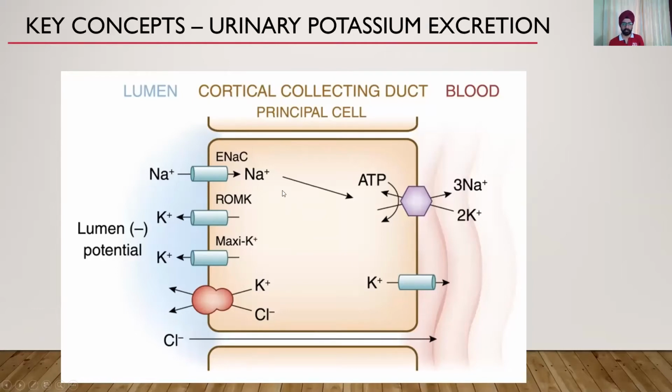So when this is stimulated, sodium goes in more, potassium comes in more here, and through the ROMK channels, the potassium goes out. So the more the secretion of aldosterone and the more the stimulation of ENaC channels, the more is the stimulation of ROMK channels, and that is what takes the potassium outside. So ENaC channels do not directly stimulate excretion of potassium, but it is through this mechanism. Because they increase sodium concentration in the cell, it stimulates the sodium potassium ATPase, which in turn causes potassium influx into the cell and thus efflux into the lumen or into the urine.